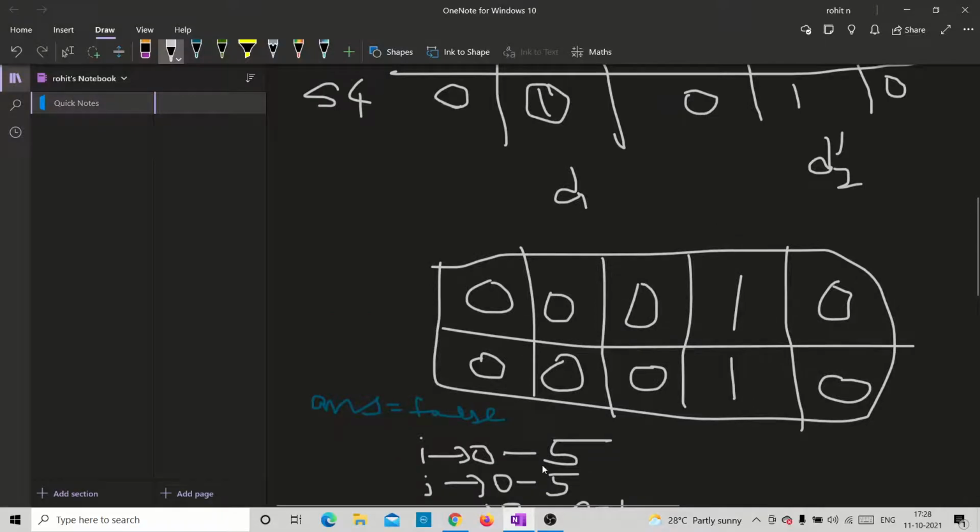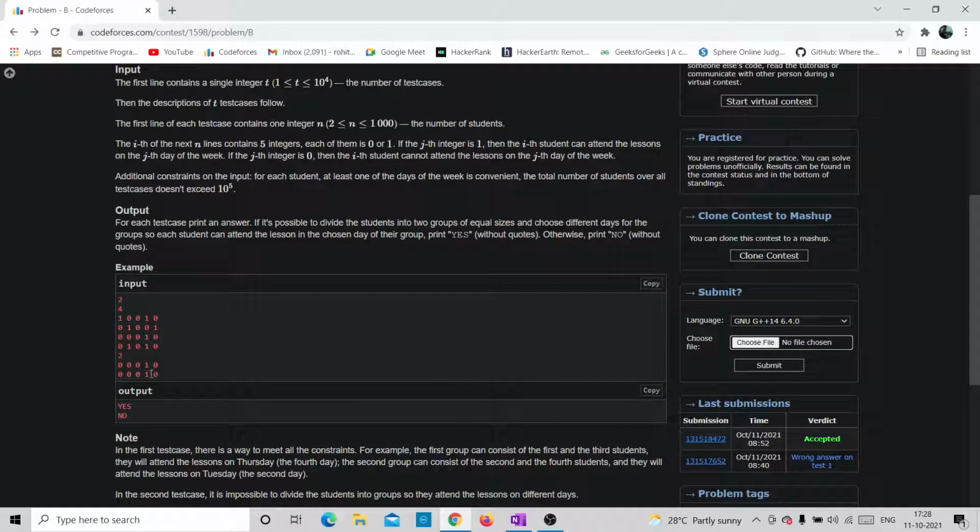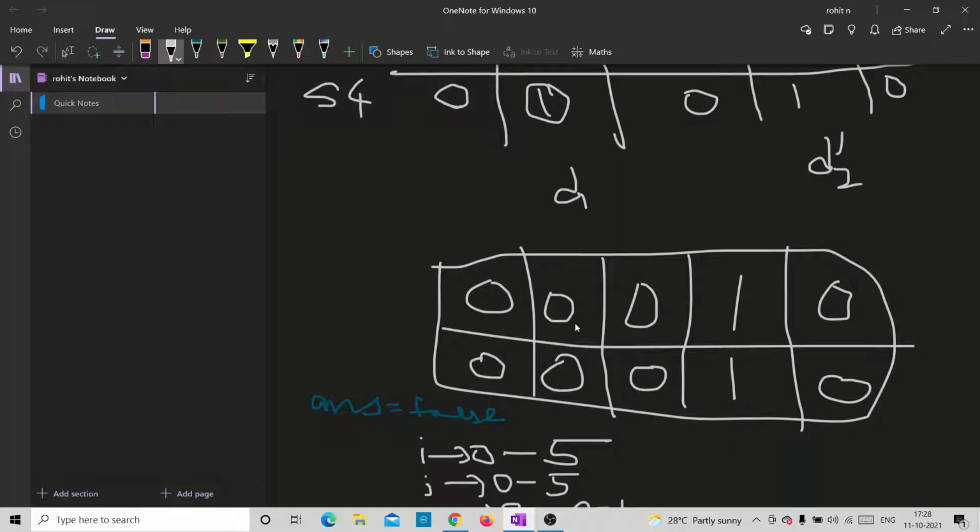And now we move on to the other case that we have, which is test case 2 that is given to us. Here there are only 2 students. Again we need to divide them into 2 groups, so there's only one person in each group. In this test case we cannot put them into a similar group. If they happen to like the classes on the same day, we cannot let that happen. So since they are choosing the same day, we can say that it is a no.